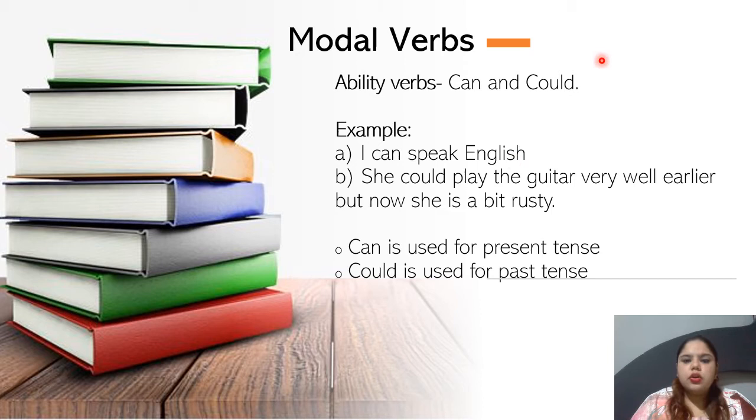Could is used for defining something in the past, for telling you something about the past. She could play the guitar very well earlier, but now she's a bit rusty. So she could play the guitar in the past, maybe 5 or 6 years back, but now she's a bit rusty, maybe because she's not practicing it every day. So can is used for present tense and could is used for past tense. Moving on to the next.